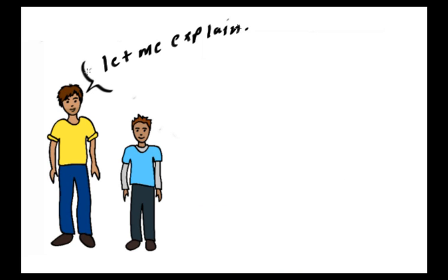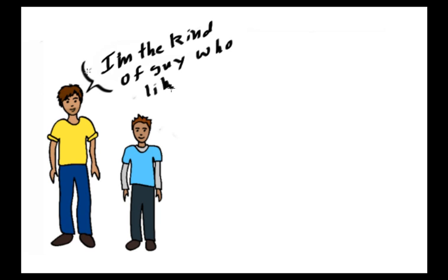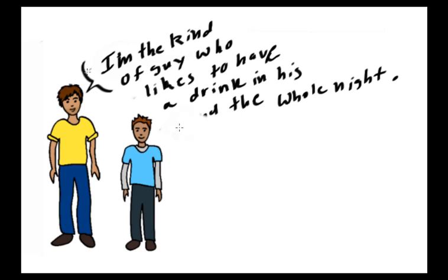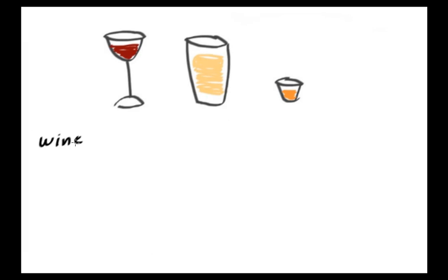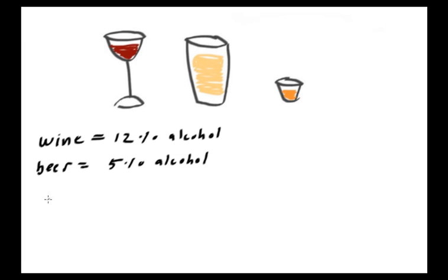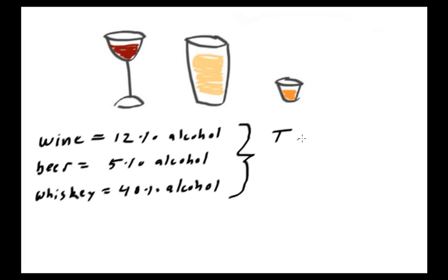So Jack explains to Will why specifically his preference is beer. You see, I'm the kind of guy who likes to have a drink in my hand the whole night. So, say I drink 100 fluid ounces of beverage by the end of the night. We know already that wine is 12% alcohol, beer is 5% alcohol, and whiskey is 40% alcohol. And we're comparing 100 fluid ounces of each of these drinks.